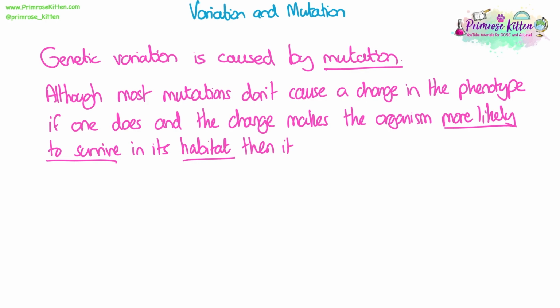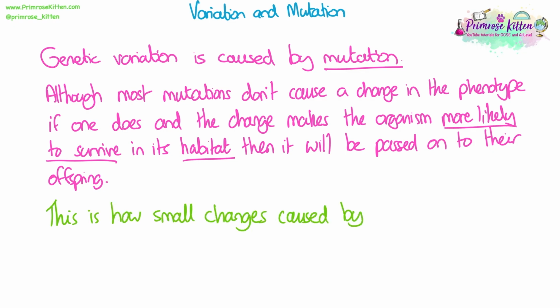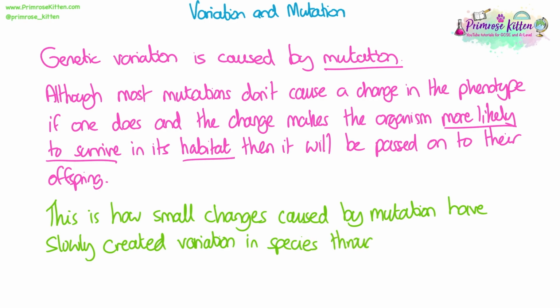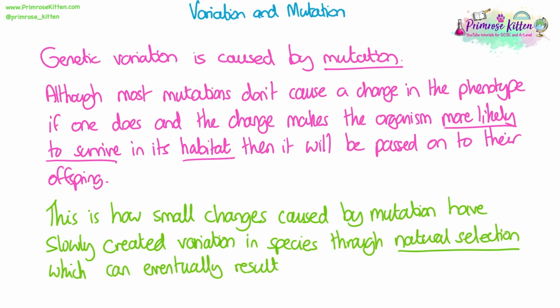So if the allele or the mutation that changes the allele provides that organism with a characteristic that makes them more adapted or more suited to their environment, they're more likely to pass this on to their offspring. This is how small changes caused by mutation have slowly created variation in species through natural selection. This can eventually result in evolution.